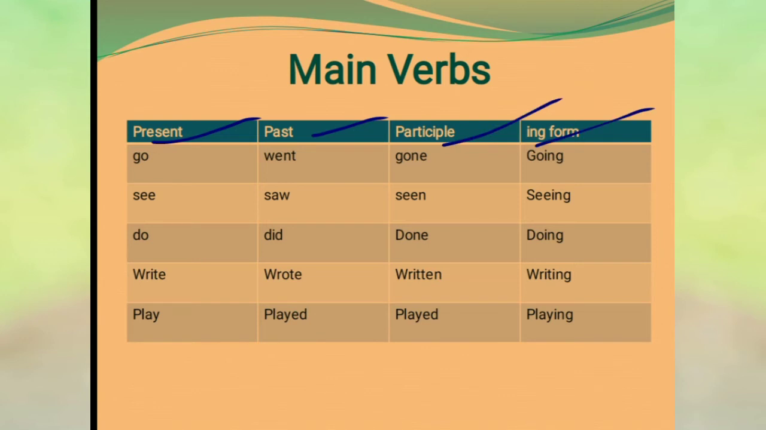Let us take one example. Go is in the present form, went is the past form, gone is the participle form, and going is the ing form of the verb. There are so many other examples you can see.